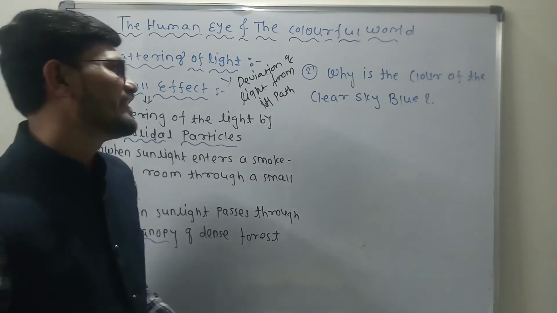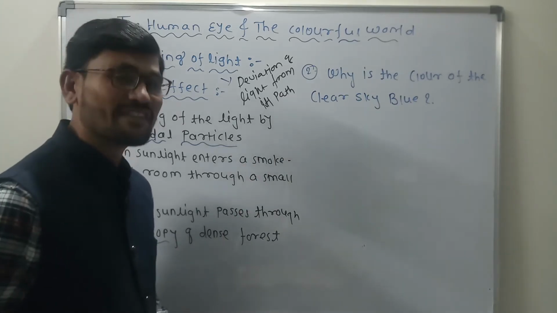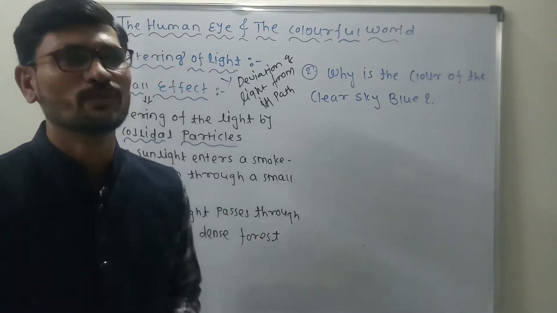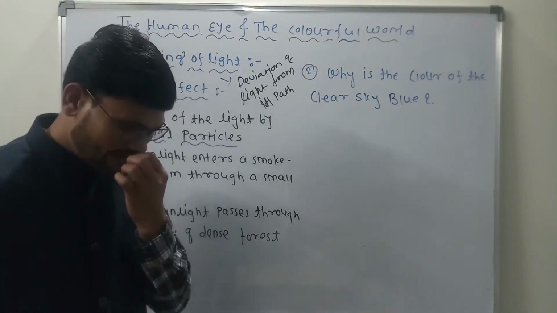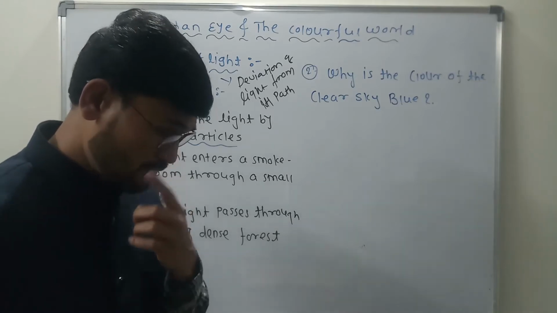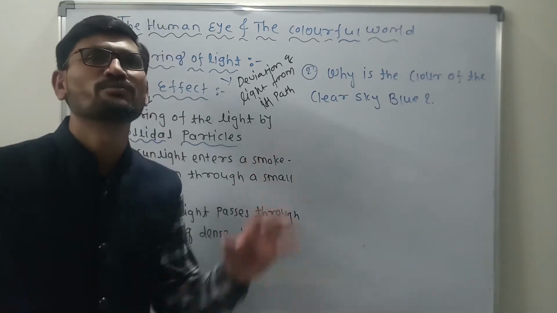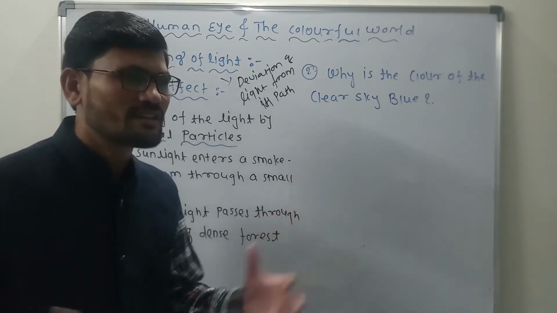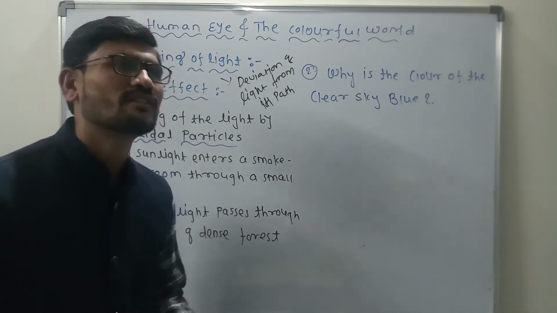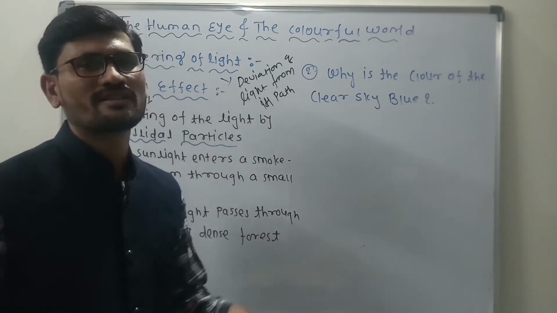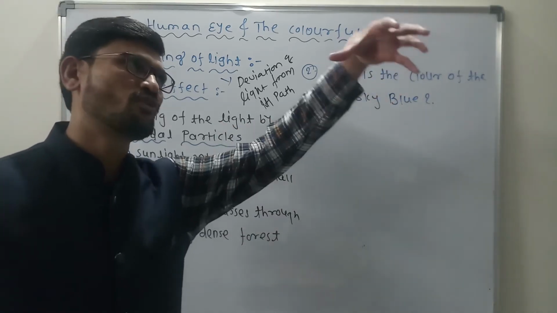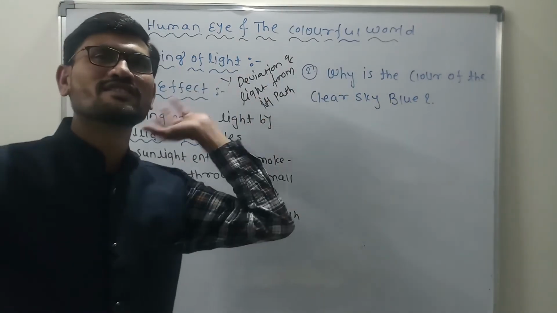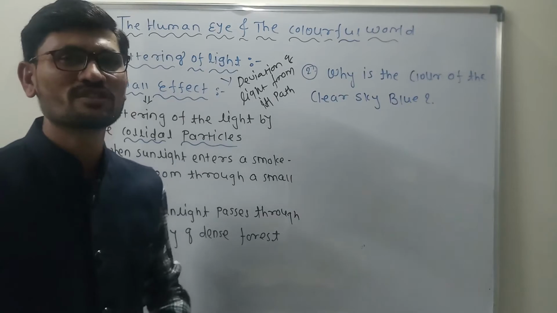The next one is a very interesting and fascinating concept of physics: why is the color of the clear sky blue? Dear students, whenever we look toward the sky, we observe that the sky is blue. What is the reason behind that? There are many misunderstandings, such as that 72% of the earth's surface is water, and the sunlight incident on it gets reflected back, and that is why we see the sky as blue.